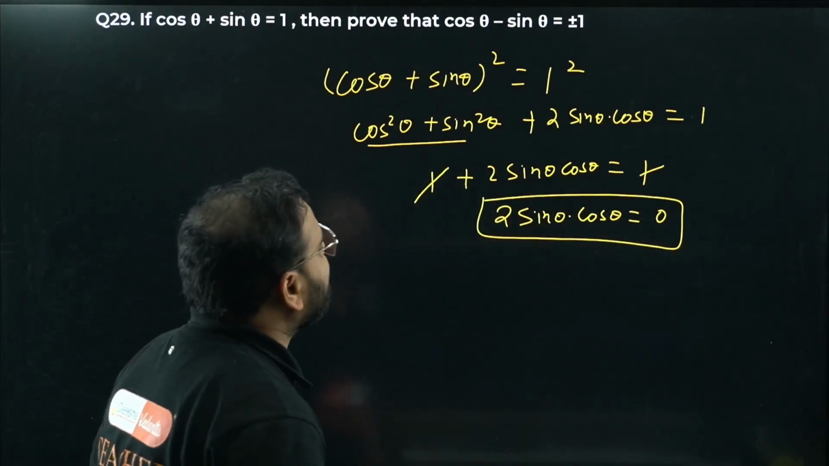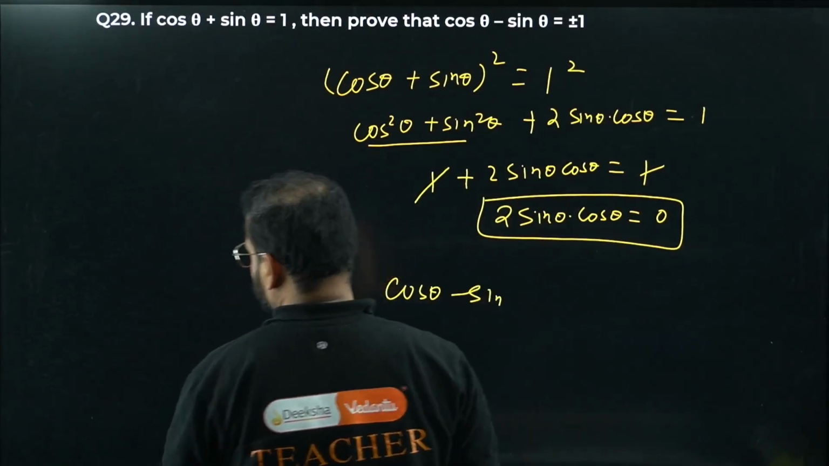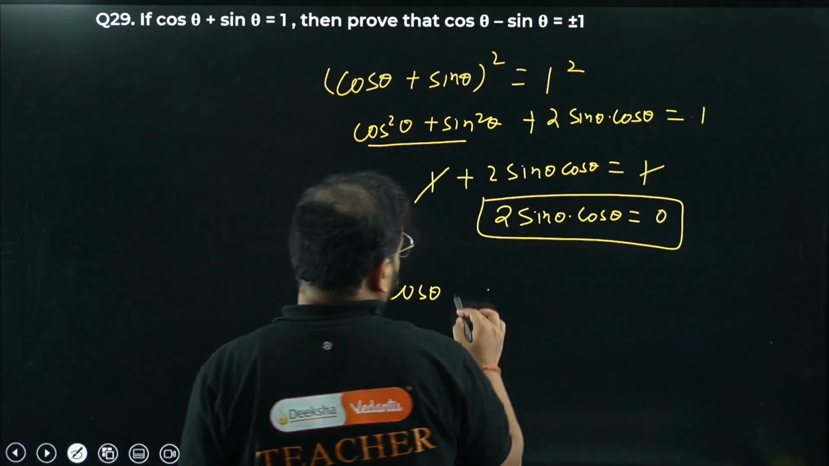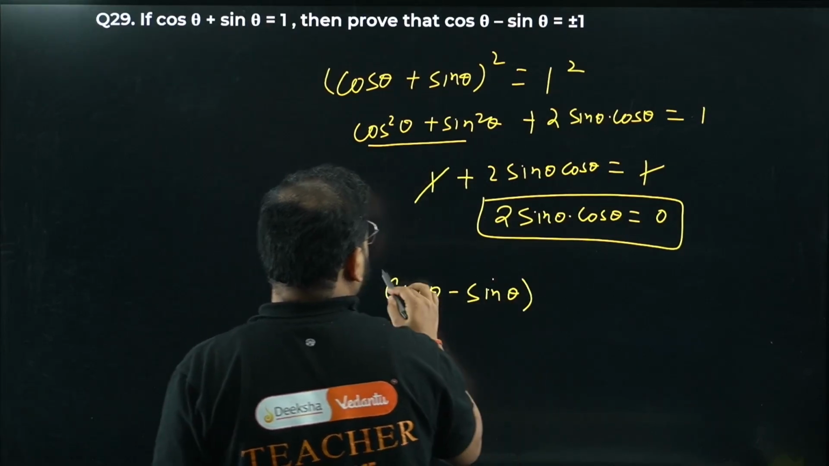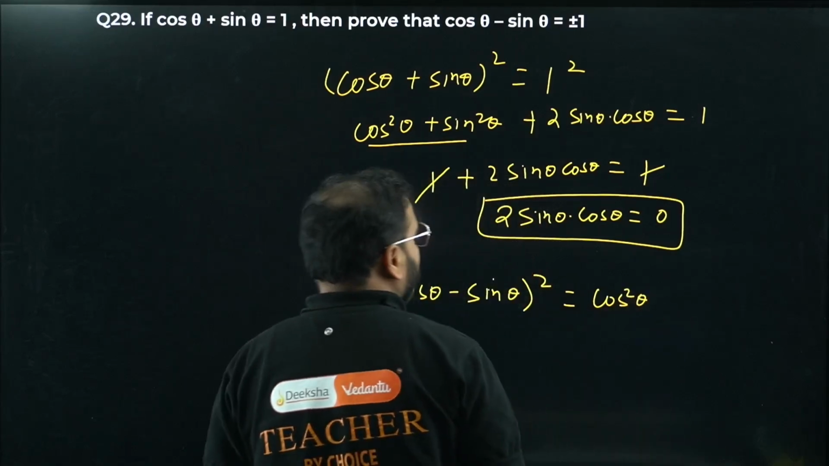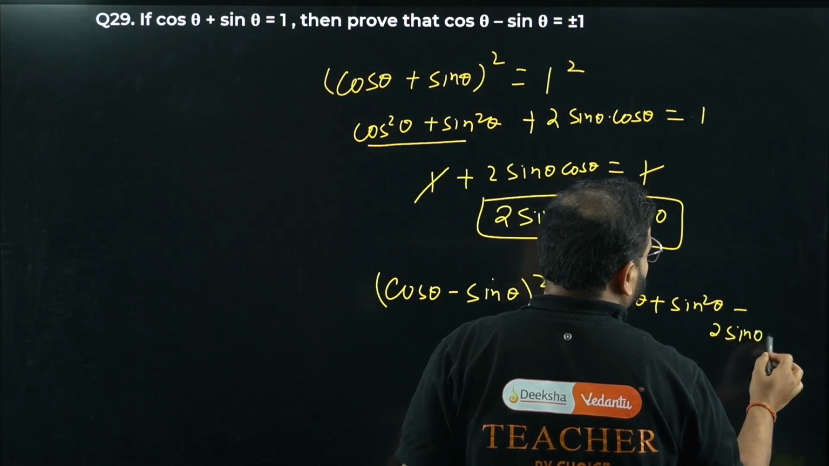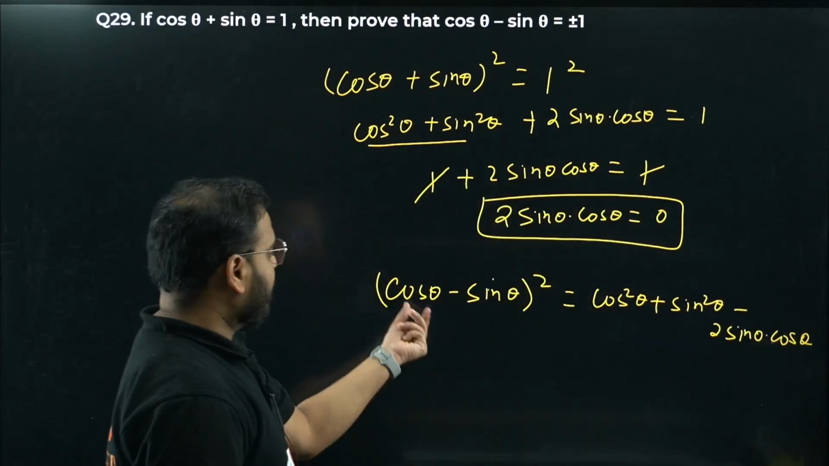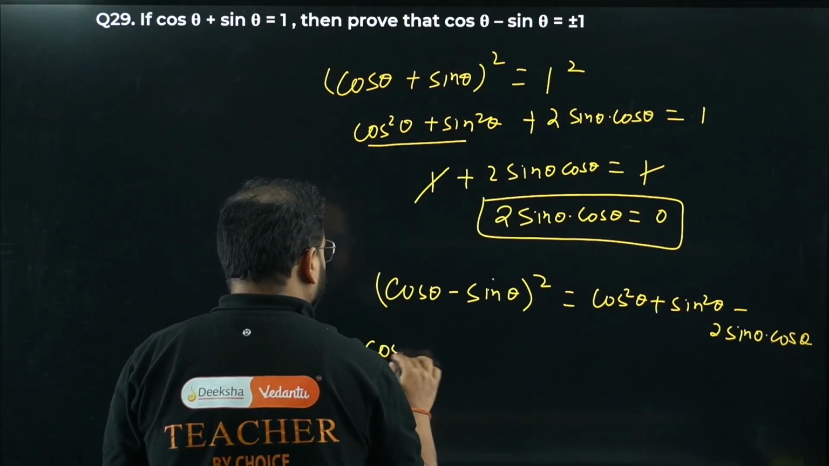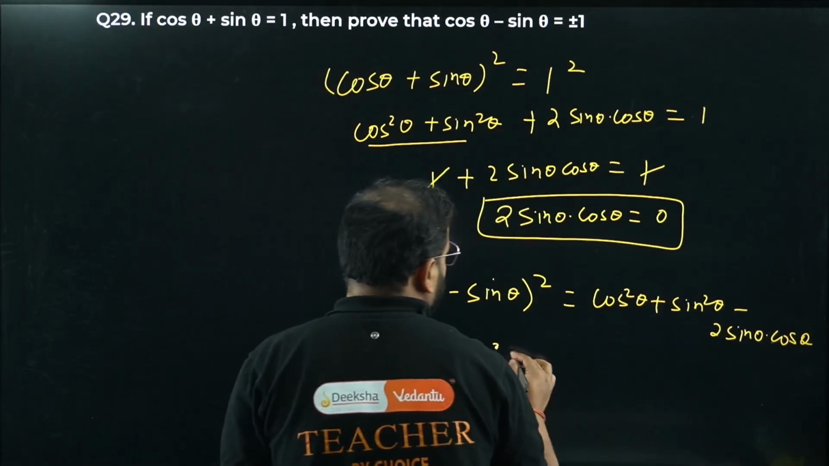Now what do we need? We need cos minus sin, right? So let's write that. Cos theta minus sin theta, the whole square. What's the value of this? Cos square theta plus sin square theta minus 2 sin theta cos theta, right? a square plus b square minus 2ab. So minus 2 sin theta cos theta. Keep it as it is. Cos theta minus sin theta, the whole square. How much is this value?